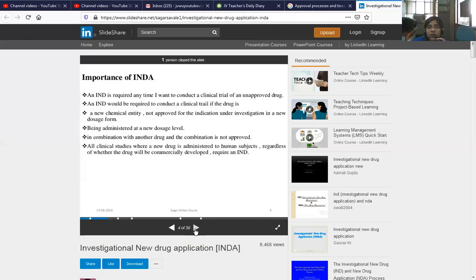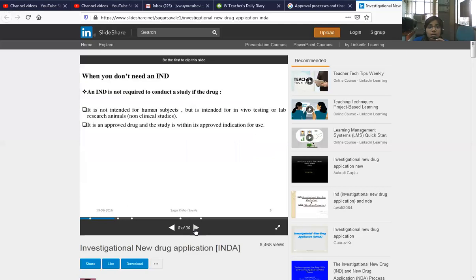Why you don't need an IND? An IND is not required to conduct a study if the drug is not intended for human subjects but is intended for in vivo testing or lab research in animals, or if it is an approved drug and the study is within its approved indication for use.